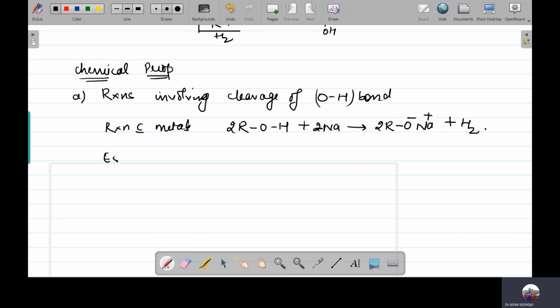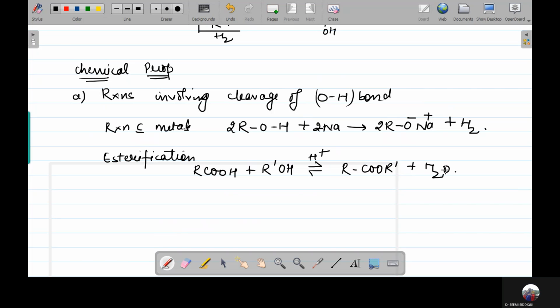Another chemical property is esterification. In the case of esterification, we have RCOOH plus ROH, and over here the ester is going to form plus H2O.